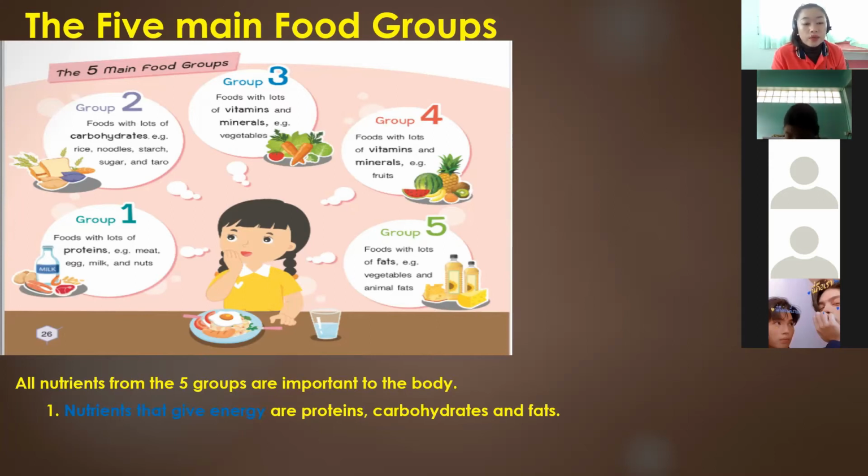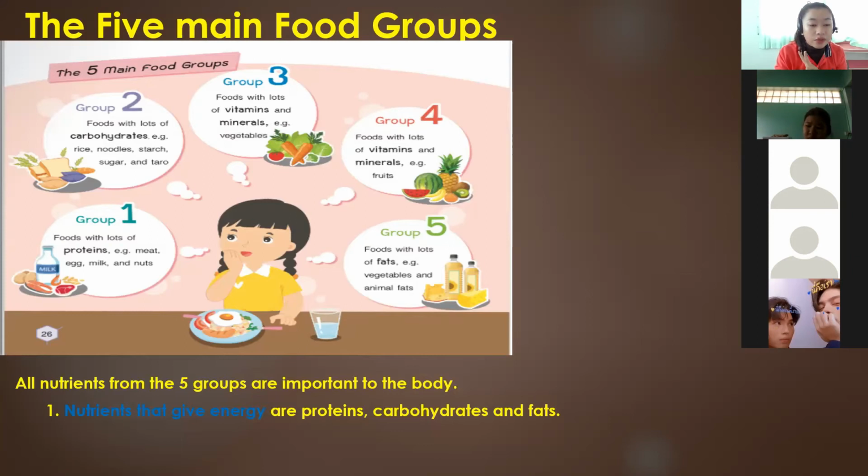We need these every day. Before we start our day, we need to have a big meal, the important meal of the day, which is breakfast. This kind of nutrients gives energy to us, so we need these every day.